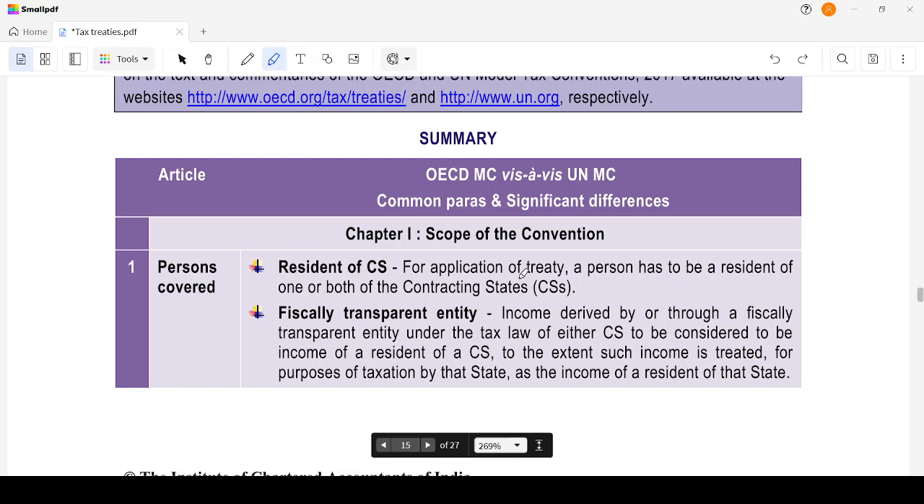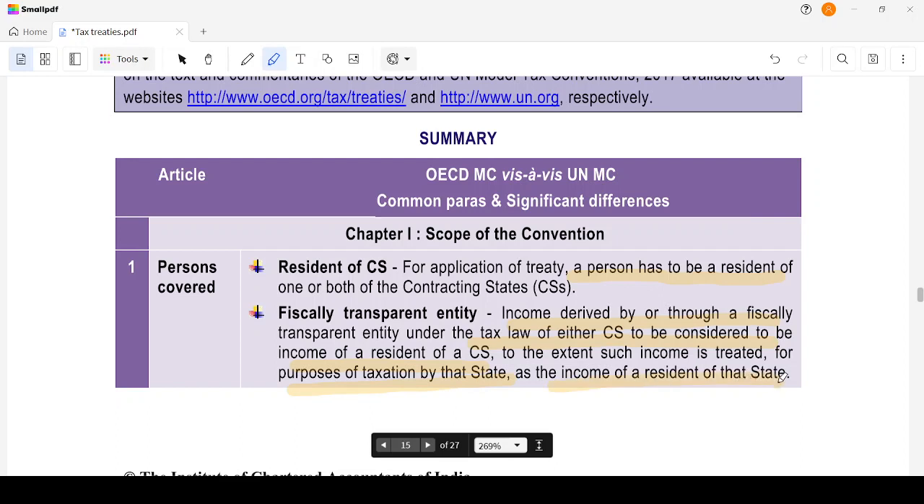For the application of a treaty, a person has to be a resident of one or both of the contracting states. For example, if India and China enter into an agreement, then India and China would be known as contracting states. Then, fiscally transparent entity. Income derived by or through a fiscally transparent entity under the tax law of either contracting state is to be considered the income of a resident of a contracting state to the extent that the income is treated, for the purpose of taxation by that state, as the income of a resident of that state.